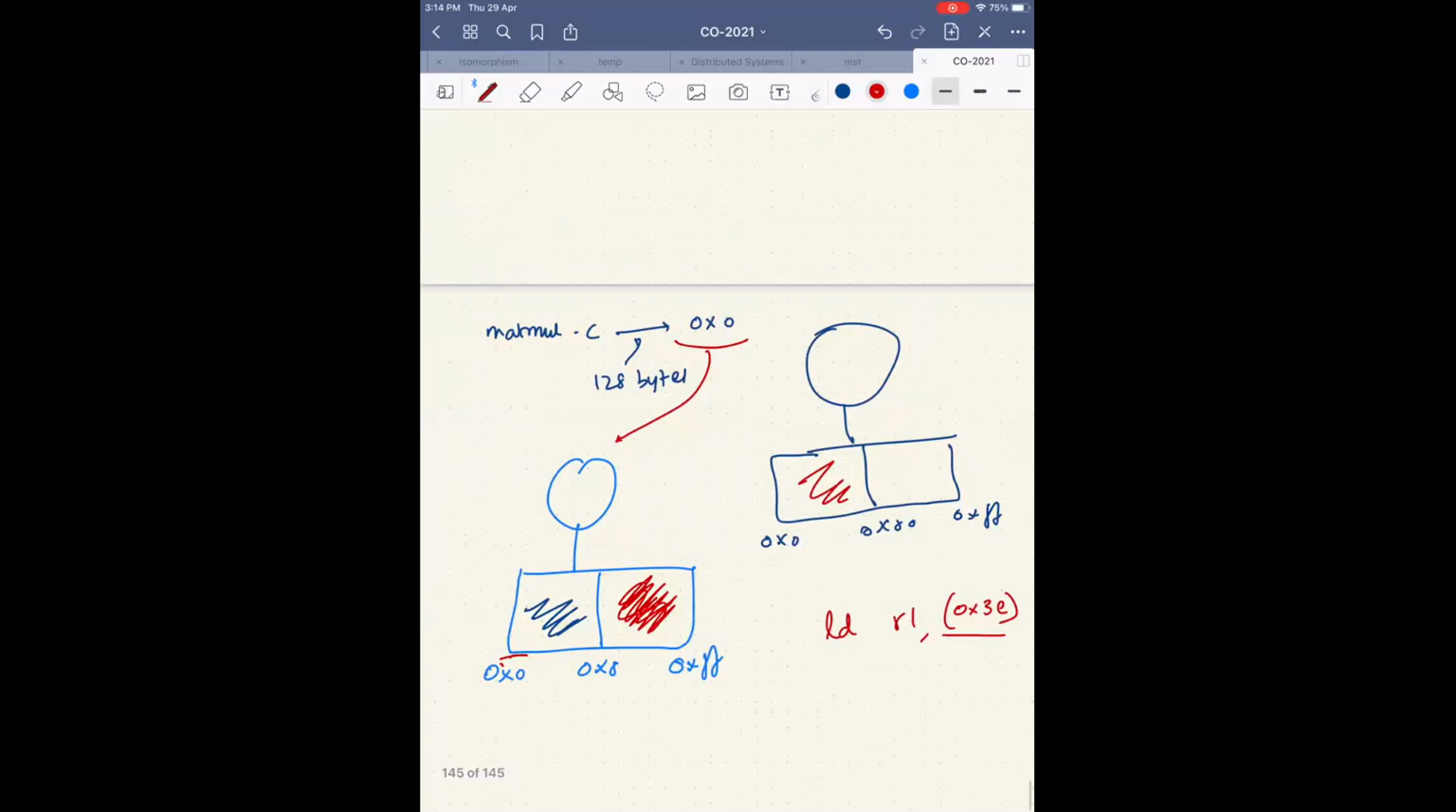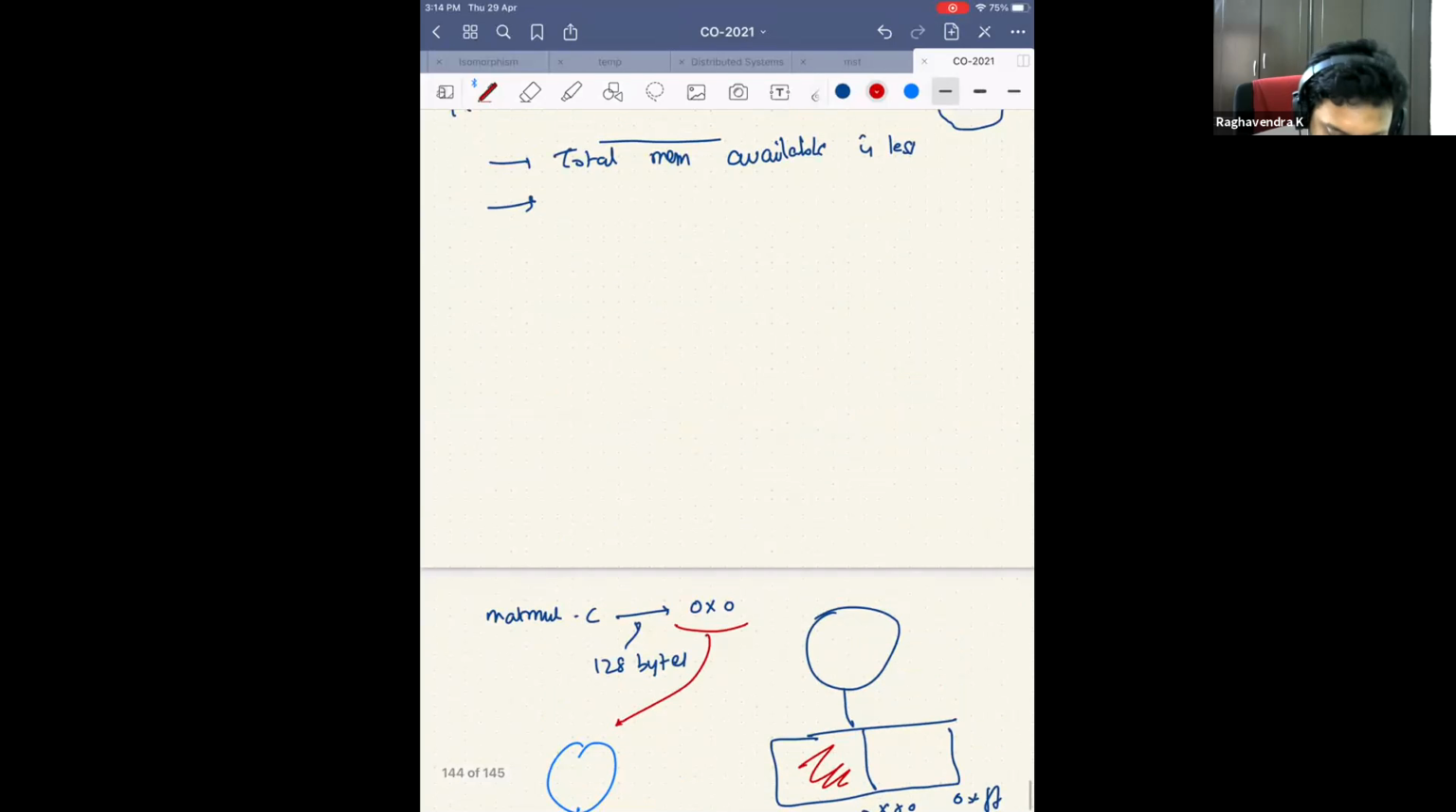Yes, sir. So there is no portability. No portability. Yeah. Any other problem?